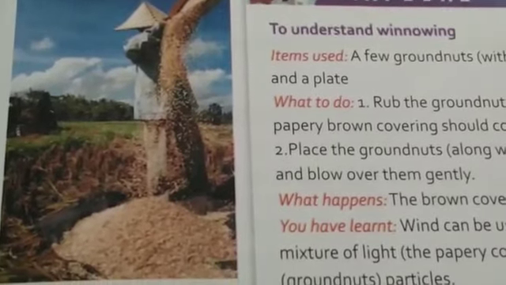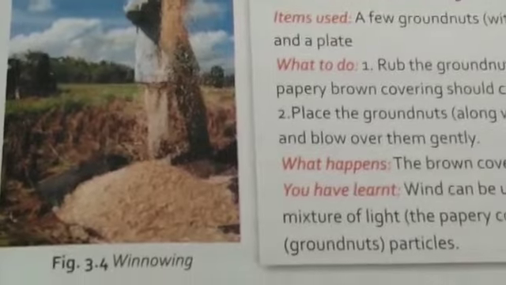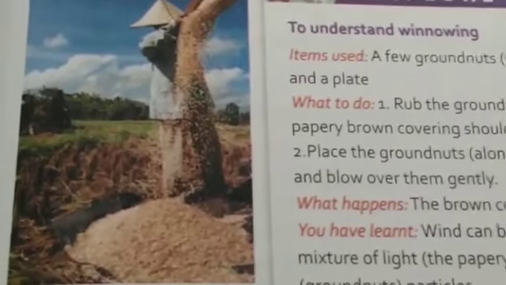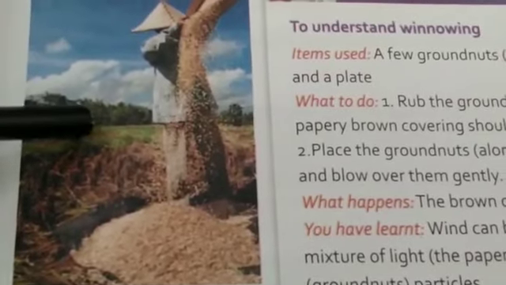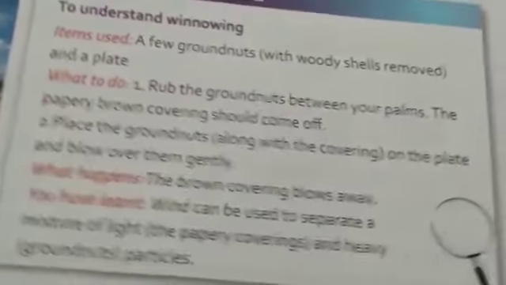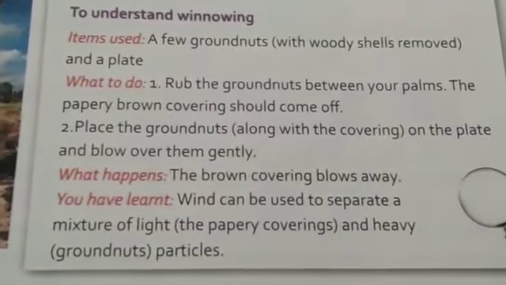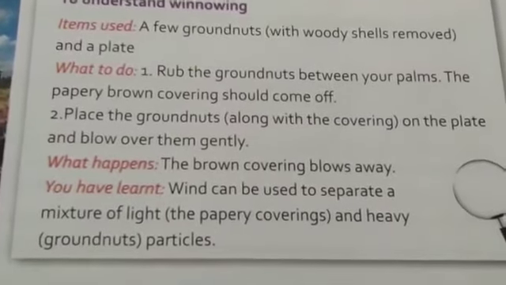What is winnowing? The process of separating a mixture of light and heavy particles using wind is called winnowing. Can you see this man is separating paddy? Yes. Here is one experiment: separating wheat from chaff. Take a few groundnuts.